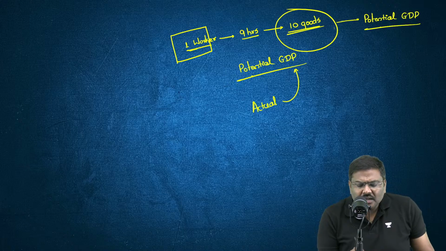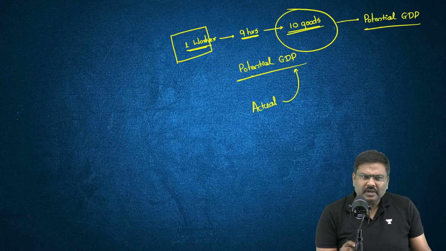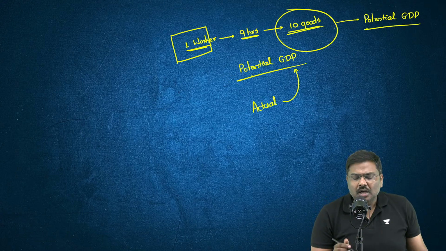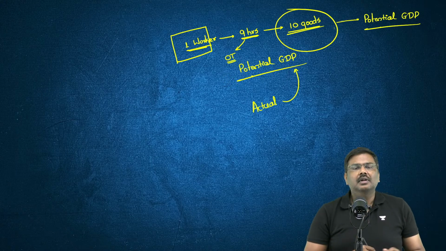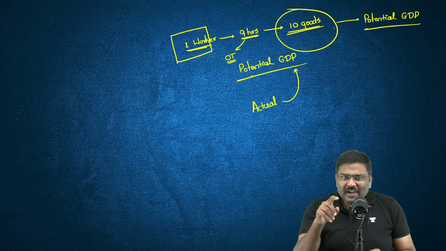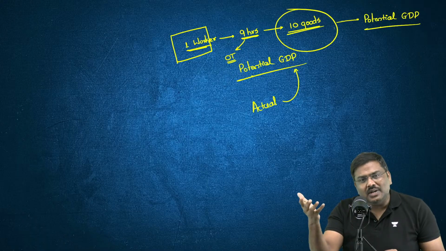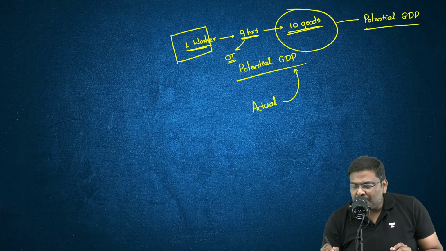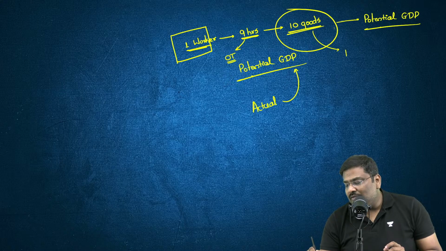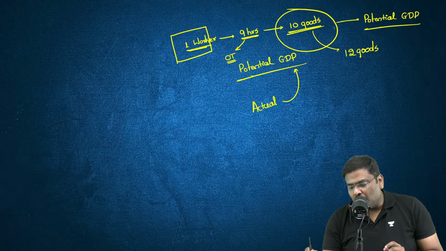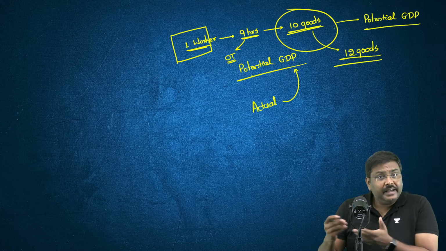The worker, according to the law, is supposed to work for 9 hours. What if I ask the worker to do overtime? Don't you think instead of producing 10 goods, the actual production would end up being 12 goods? Yes or no? It is right.